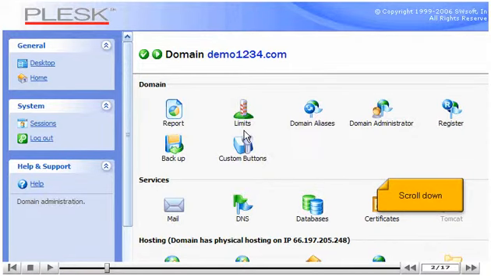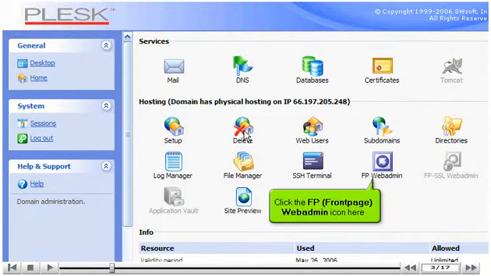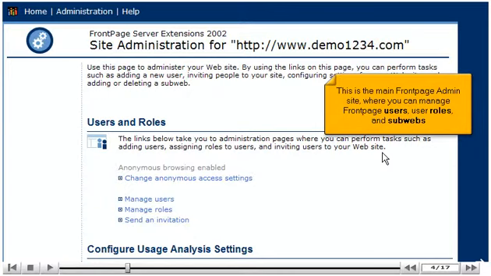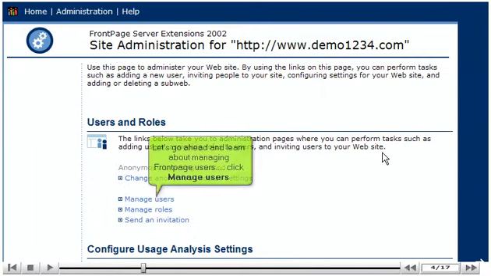Scroll down. Click the FP Frontpage Webadmin icon here. This is the main front page admin site where you can manage front page users, user roles, and subwebs. Let's go ahead and learn about managing front page users. Click Manage Users.